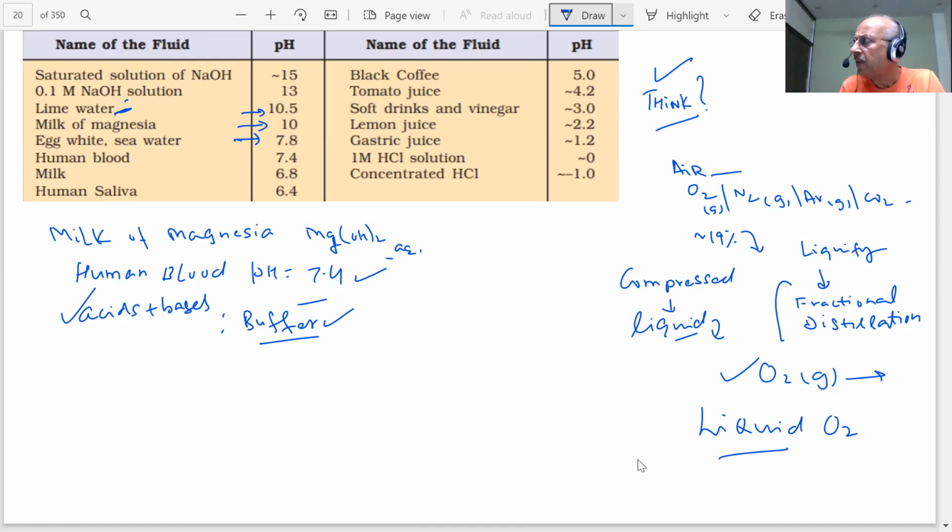They convert it into liquid, then they transport it. Domestic gas cylinders, CNG and all that, by volume you can't store them. It will be too much. One of the problems with the hydrogen economy is like that. You have to first liquefy them, then only can you transport them. Gases can be compressed, that is a property of gases. So blood is a buffer, and it maintains its pH. You add a small amount of acid or base. How much? 7.4. It is slightly alkaline.